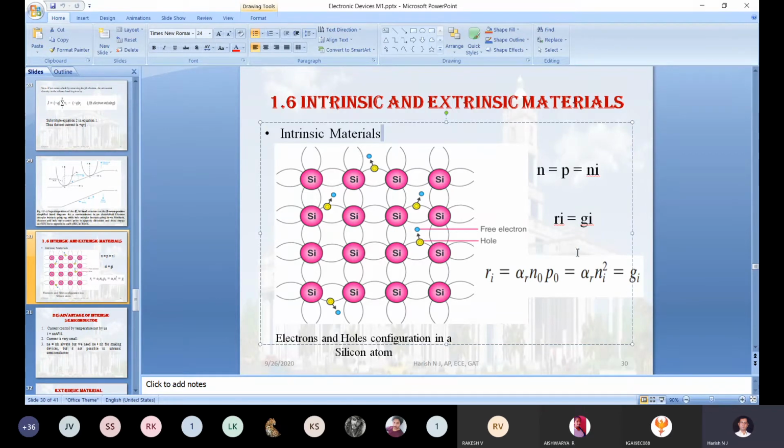In the same way, the third expression: Ri will be equal to alpha R, where alpha R stands for the recombination proportionality constant.